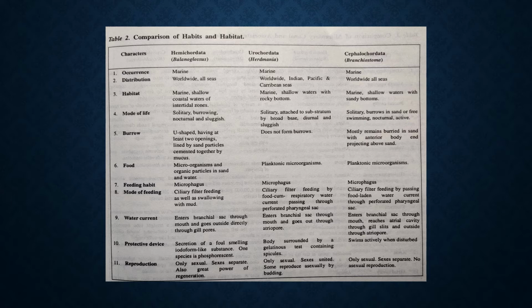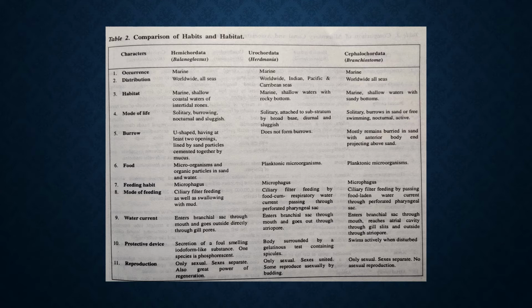For Herdmania, it enters the branchial sac through the mouth and goes out through the atriopore, as I explained just now. And Amphioxus, it enters the branchial sac through the mouth, reaches the atrial cavity through gill slits, and outside through the atriopore. Here, the basic pattern is that the pharynx is the anterior part of the alimentary tract, and when water along with food enters into the pharynx, it has some mechanism of holding the food particles inside and driving the extra water through the gill slits to the outside of the pharynx.